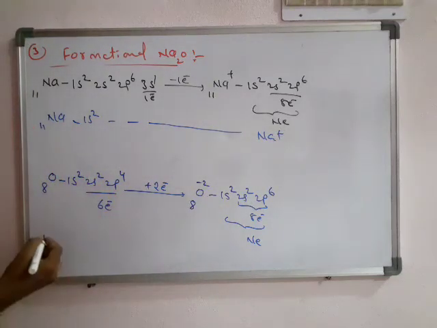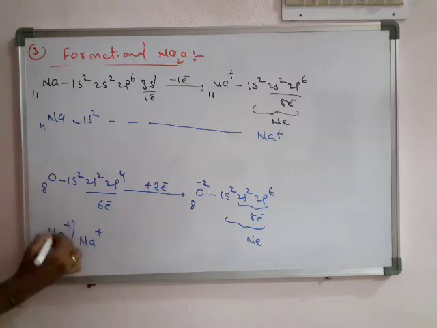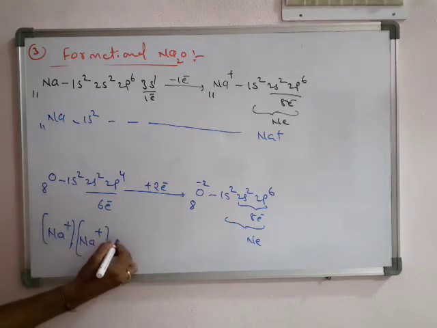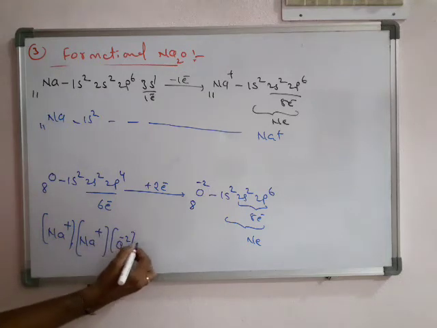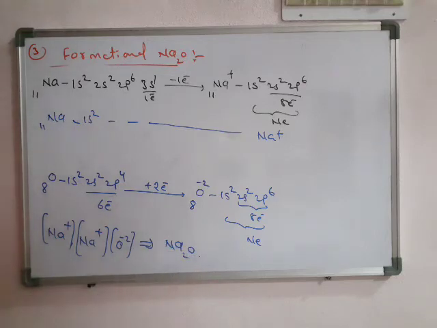Okay. Now there is a formation of 2 Na plus ions and 1 O minus 2 ion. There is a formation of a new compound, sodium oxide.